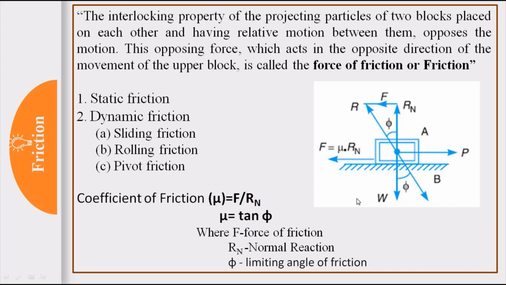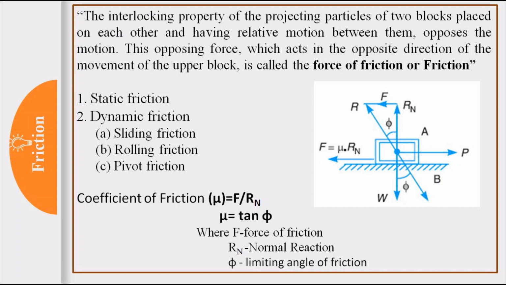But there are some cases where friction is necessary or plays an important role. Like when we walk on the road, friction is necessary. When a car is running on the road, friction between wheels and road is an important requirement. Again, a railway running on the rails needs friction.